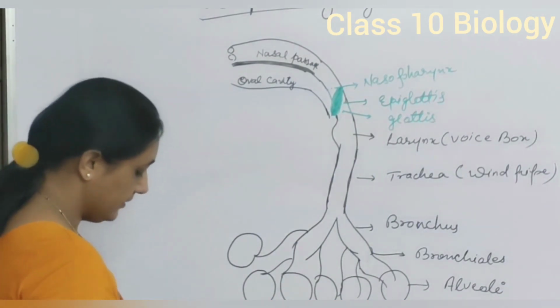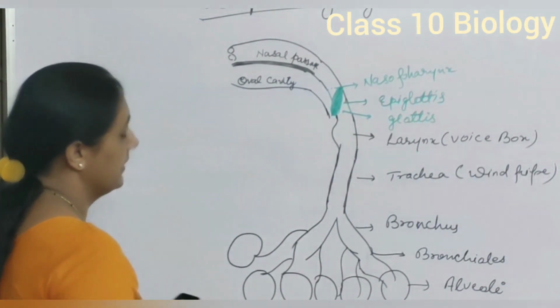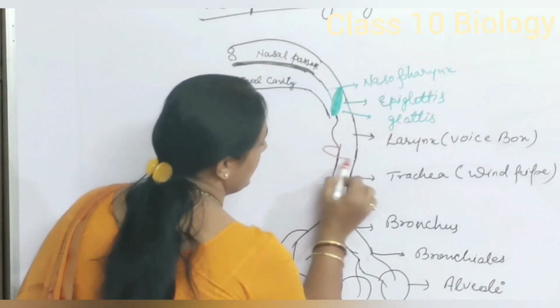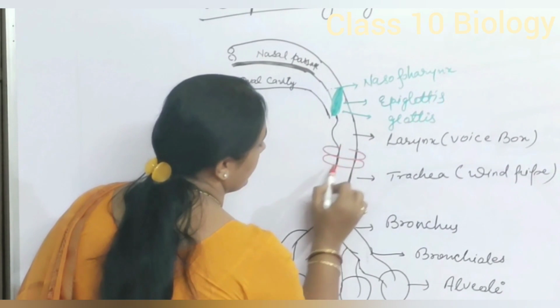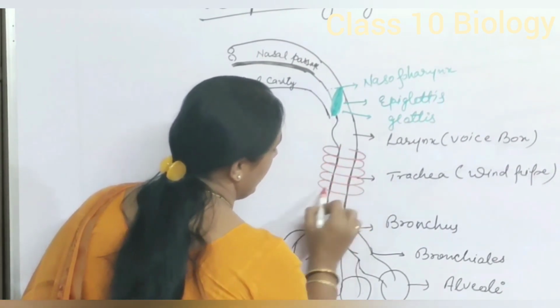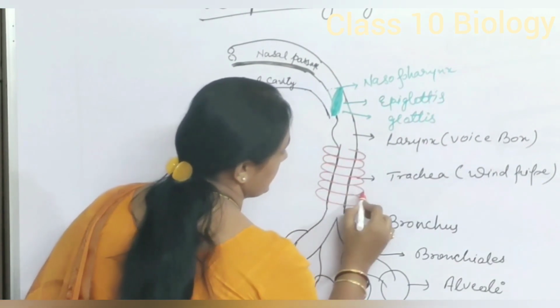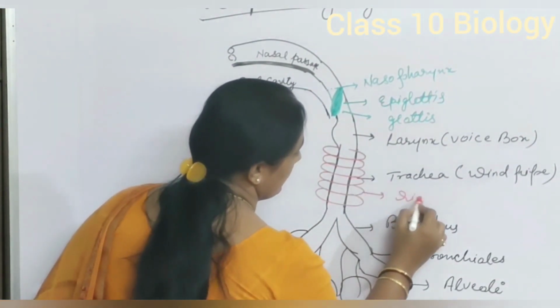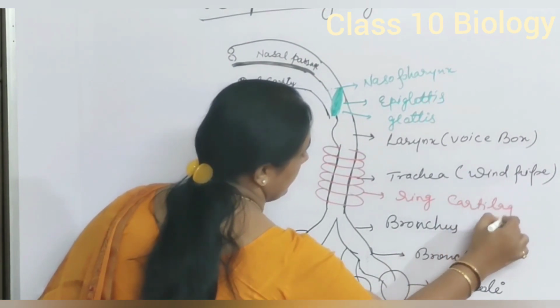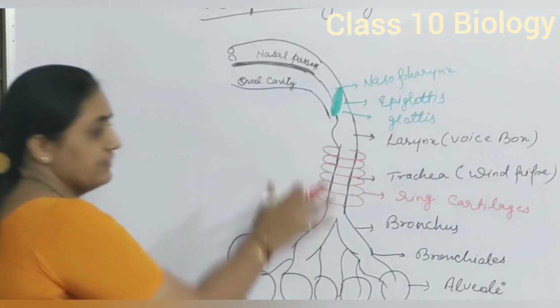This trachea is even surrounded by ring cartilage. These are called the ring cartilages. First we will see this much part.